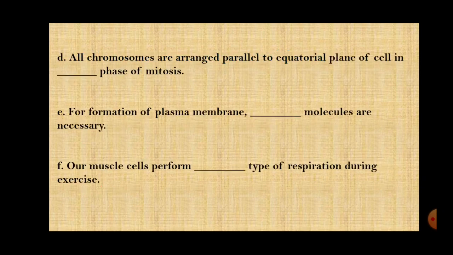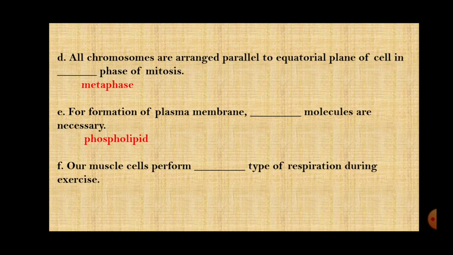Then the next is, all chromosomes are arranged parallel to the equatorial plane of the cell in dash phase of mitosis. In which phase do the chromosomes come to the equatorial plane? That is metaphase. Again you will write the explanation that metaphase is the stage where the chromosomes are present at the equatorial plane of the cell, and afterwards they are pulled towards the poles by the spindle fibers.